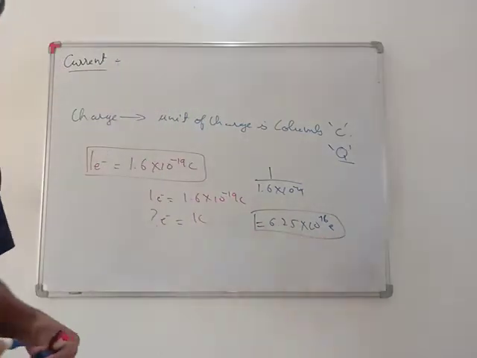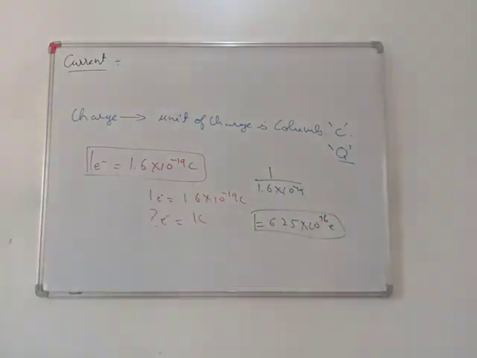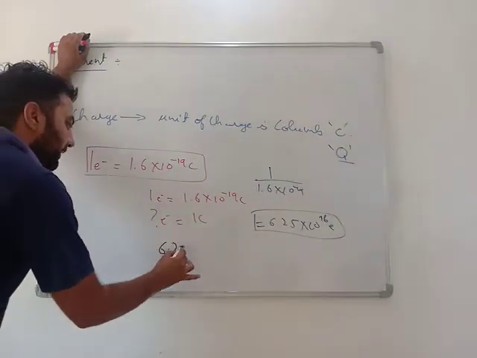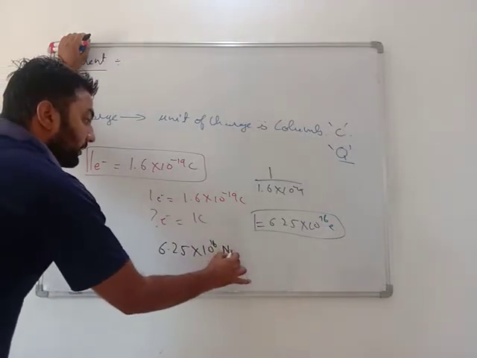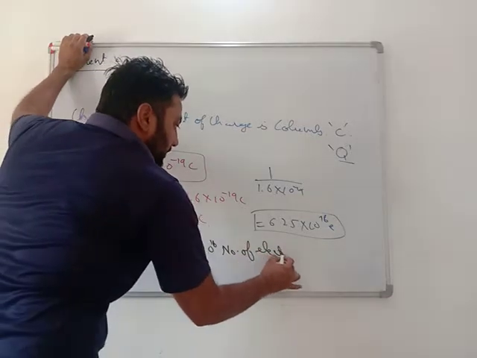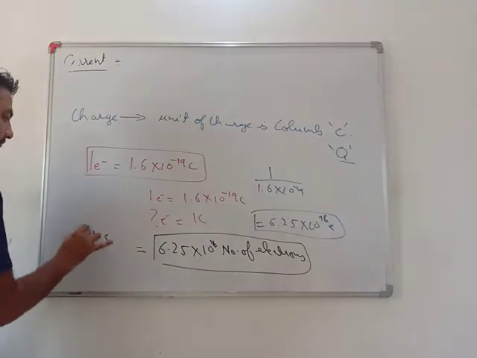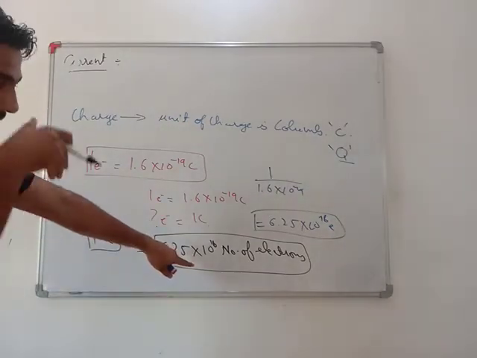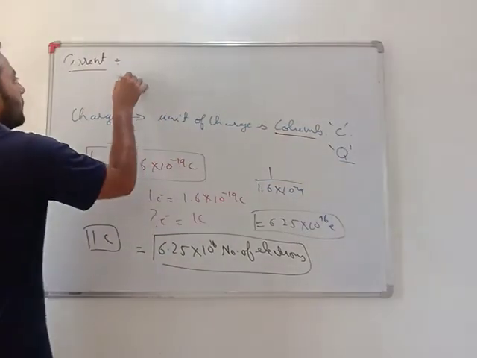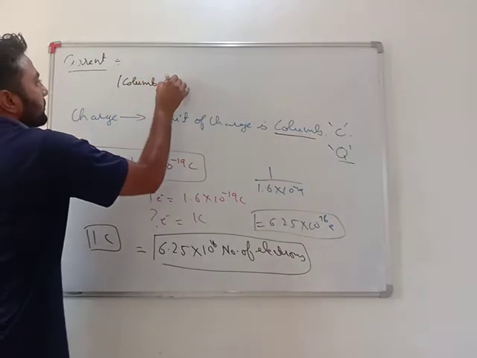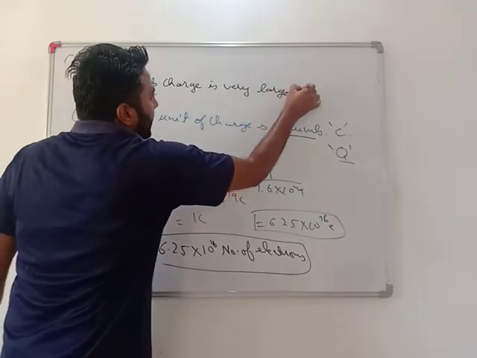My dear students, very important: 6.25 into 10 raised to the power 18 electrons constitute 1 coulomb. So many electrons. Very important question. Originally, 1 coulomb of charge is a very large value.